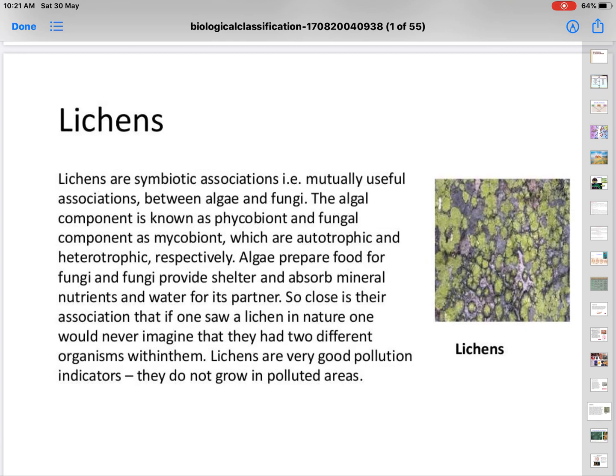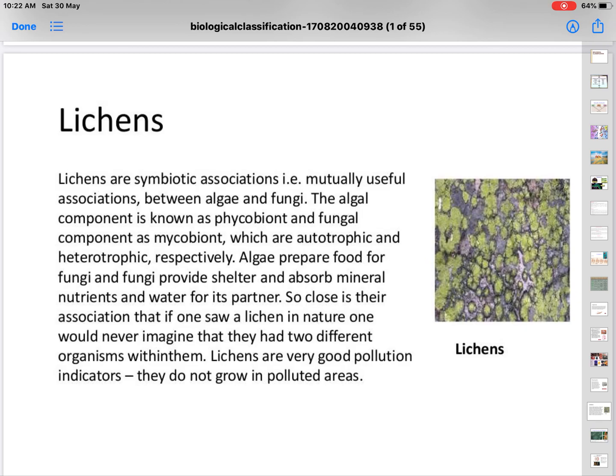Means the algae is giving free food to fungi, and fungi having a lot of antibiotic chemicals will be helping algae not to have any diseases. So it protects. Algae gives food, fungi provides protection. Hence symbiosis, mutual.